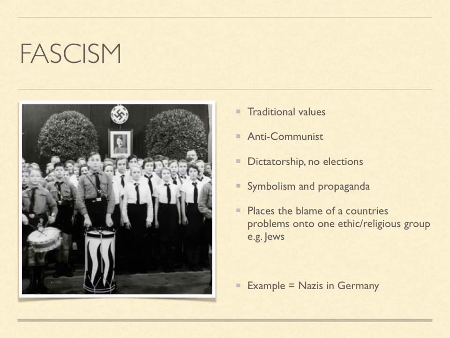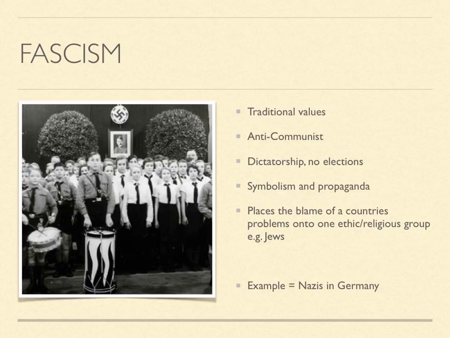They are very anti-communist. They're much more in line with the capitalist slide that you've just seen than the communist slide. But like communists, they don't have elections. Instead, you have one dictator, Hitler, who is in charge of the lot.